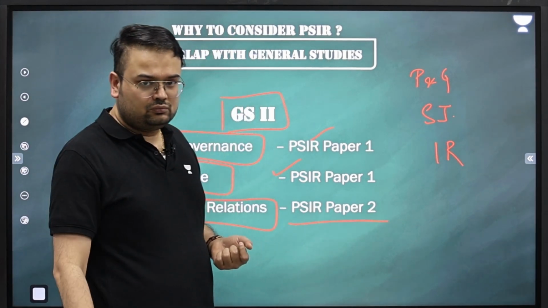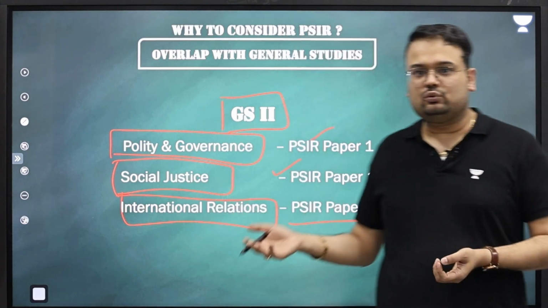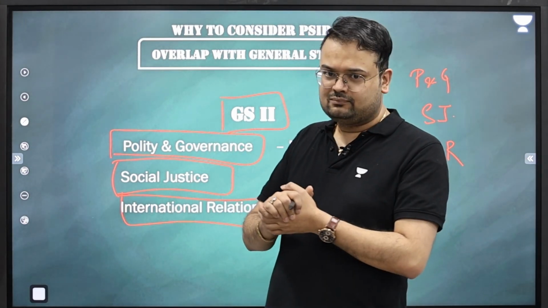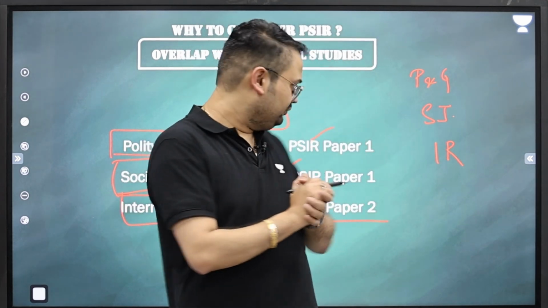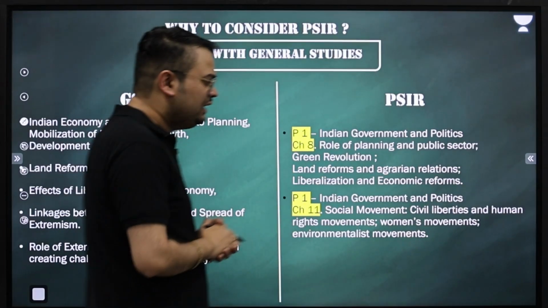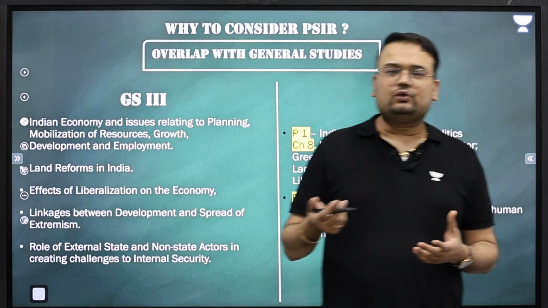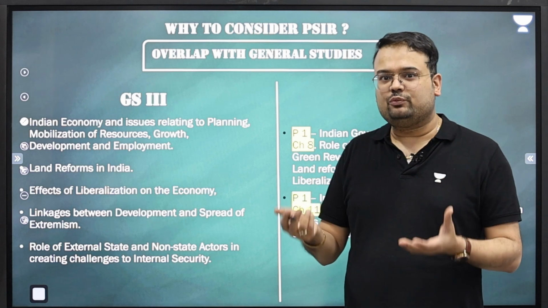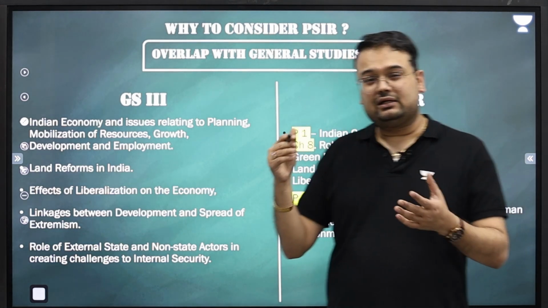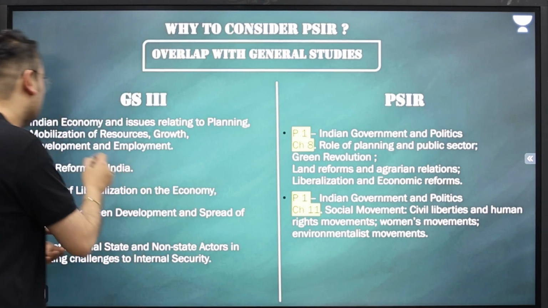2. So it will not be wrong to say that more than 90% of GS2 actually overlaps with what we need to study in PSIR. Is it clear? Clear. Then the GS3, the global thing, in GS3 we have economy, we have internal security, we have biodiversity, we have environment. How exactly is it going to overlap with PSIR? Interestingly, it still does. Where exactly is the overlap?